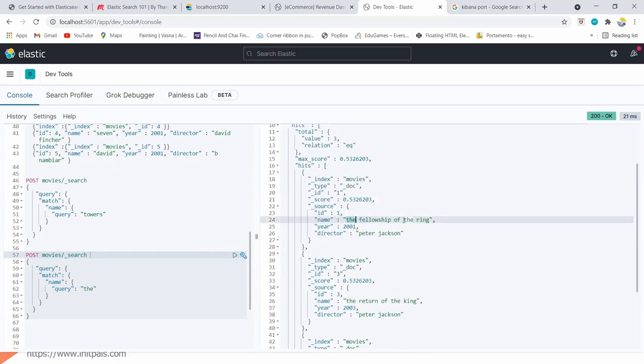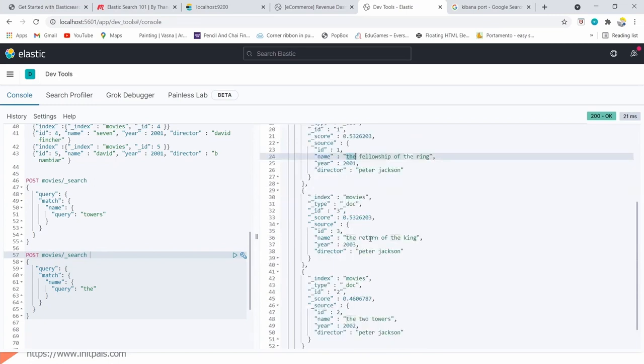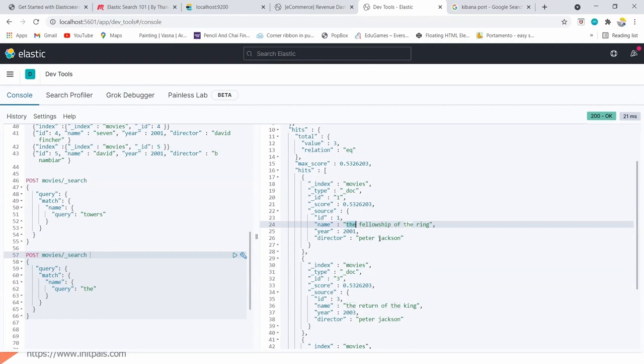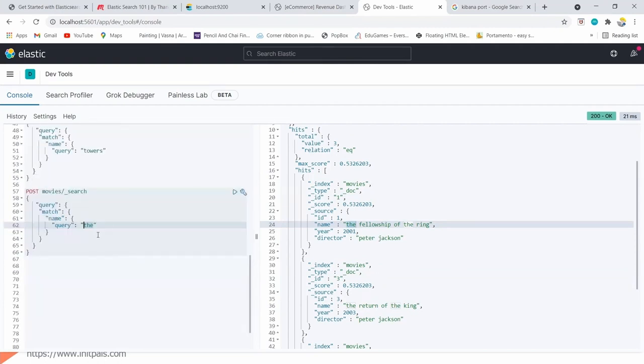We have it in multiple movies, Fellowship of the Ring, Return of the King, Two Towers. All these columns have the word. We can consider this like select star from field name. This is similar to the like operator, but different.